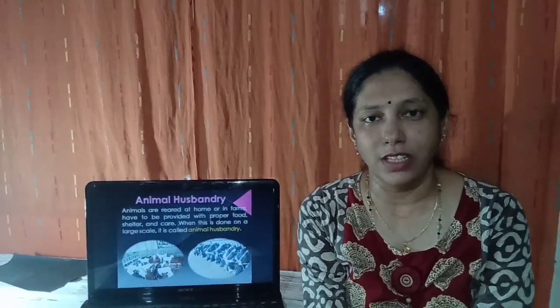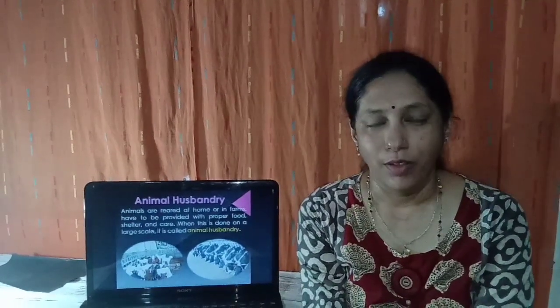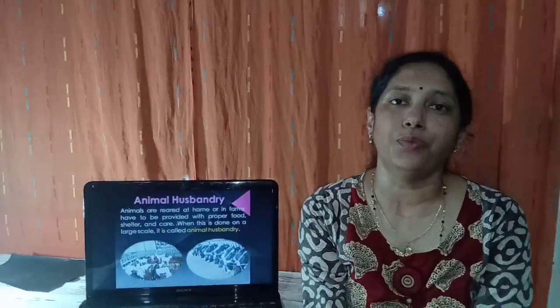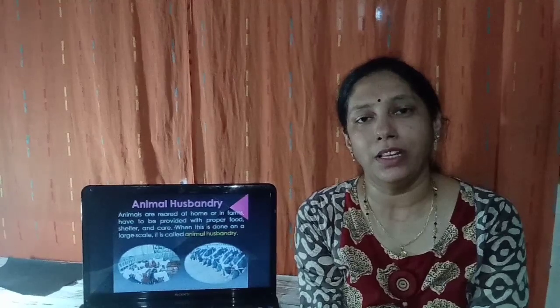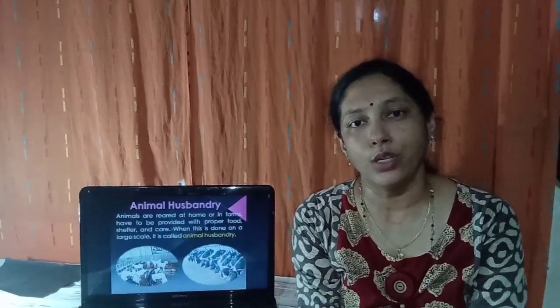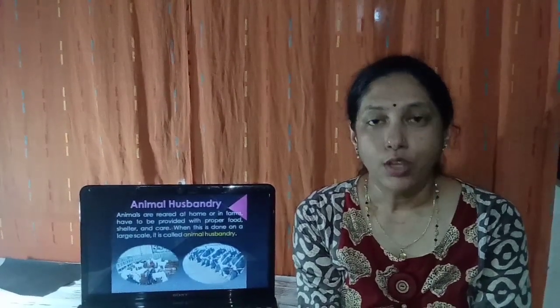Till now we have discussed about food from plants. Now we are going to discuss about the food from animals. In the coastal areas, the people living over there are consuming fish, and fish is the major part of their diet. So we are going to study about the animal food.